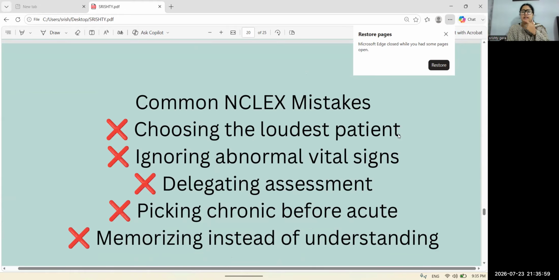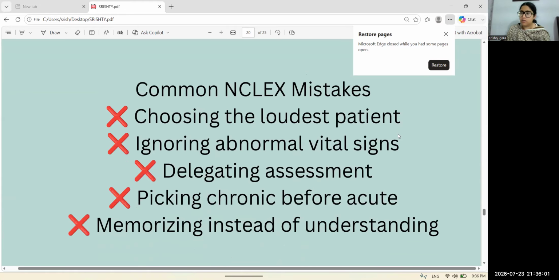Now the common NCLEX mistakes made by many students. First, choosing the loudest patient. They choose the sickest patient or the loudest patient, but we have to choose the unstable patient over the loudest. We have to choose the patient with the actual condition before the loudest or sickest patient.